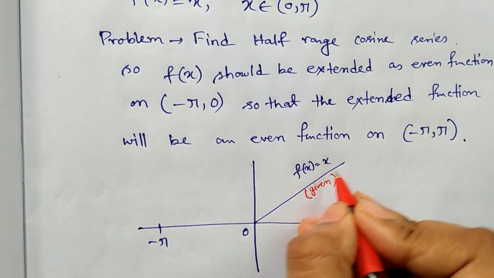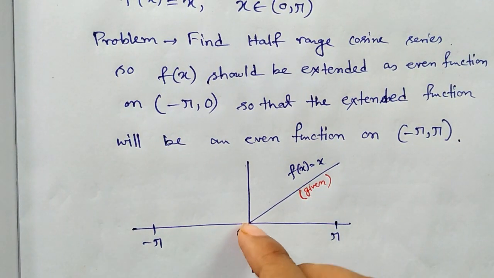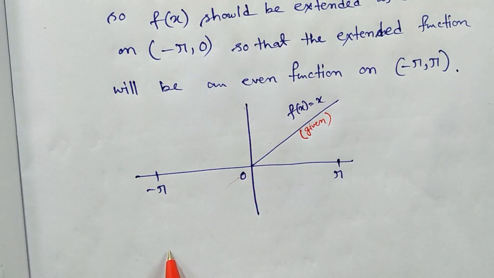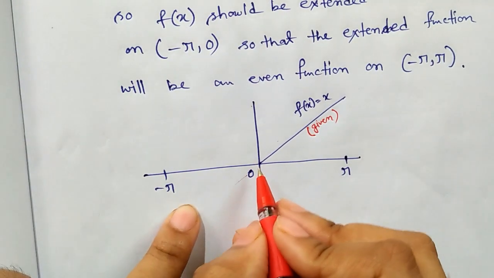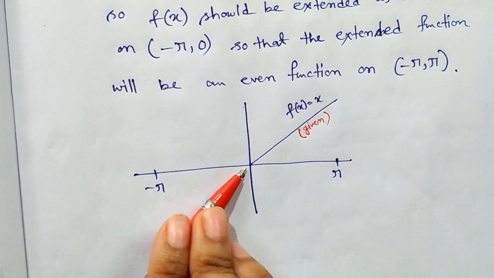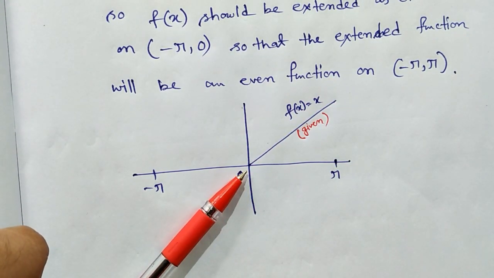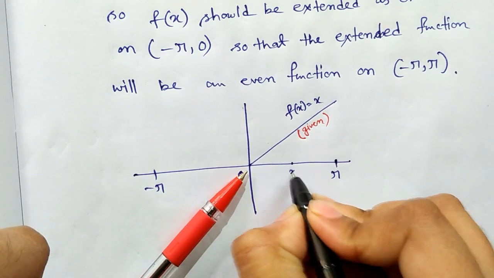If in the 0 to pi section we extend in this way, then take any point x here.